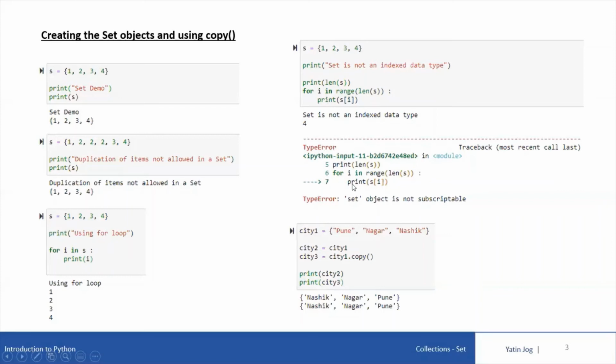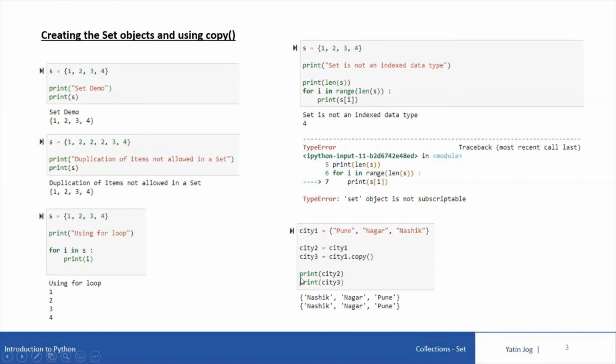And what is the type error for this line? Print s[i]. The type error says set object is not subscriptable. That means it is not indexed. We cannot access the set elements using the index value because they are not ordered and they are not indexed. So when I say s[i], I'm trying to access the set element present at a specific index. But set is a data type in Python which is not ordered and not indexed. So if you try to do this, it will give the type error.